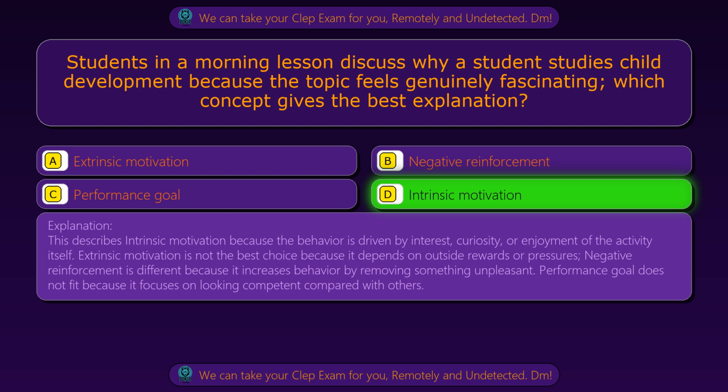This describes intrinsic motivation because the behavior is driven by interest, curiosity, or enjoyment of the activity itself. Extrinsic motivation is not the best choice because it depends on outside rewards or pressures. Negative reinforcement is different because it increases behavior by removing something unpleasant. Performance goal does not fit because it focuses on looking competent compared with others.